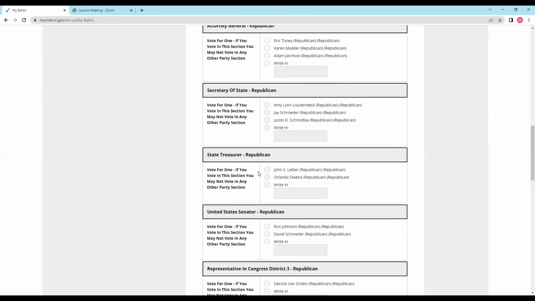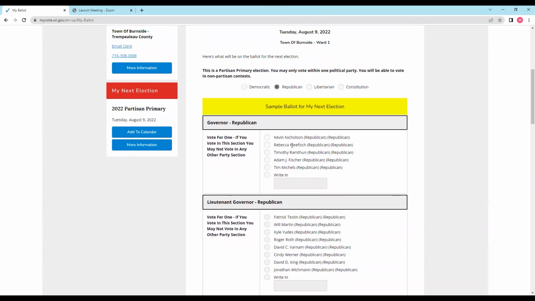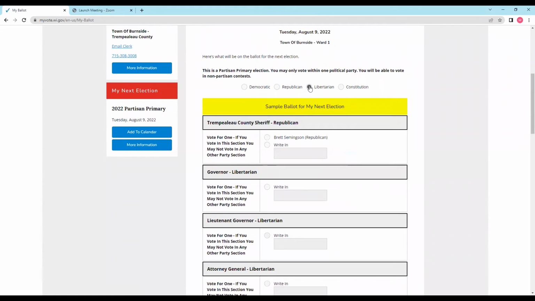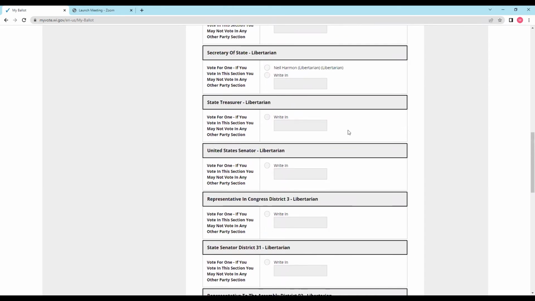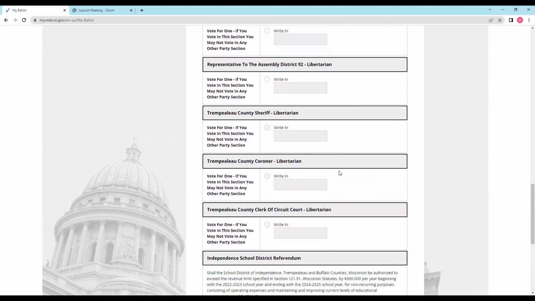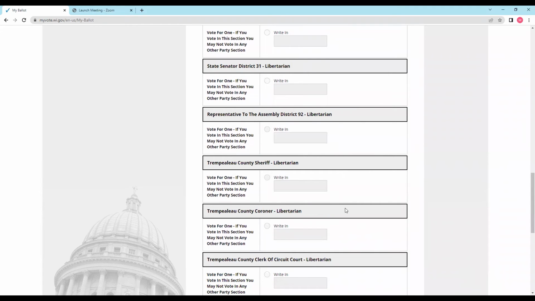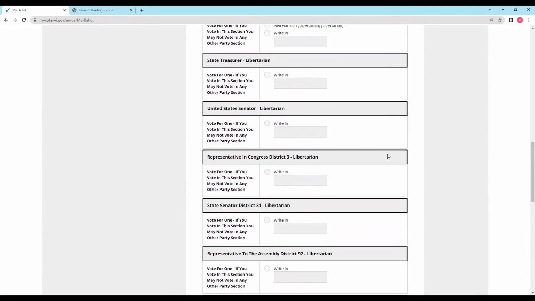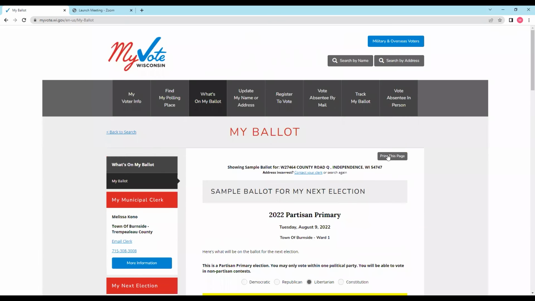So this MyVote site gives you an opportunity to look at what's on the ballot. And the Libertarian and Constitution parties also have some candidates listed as well, following here on this page. So I hope this gives you a little more information about what to look for coming up on August 9th in the partisan primary. The polls open at 7 a.m. and close at 8 p.m.